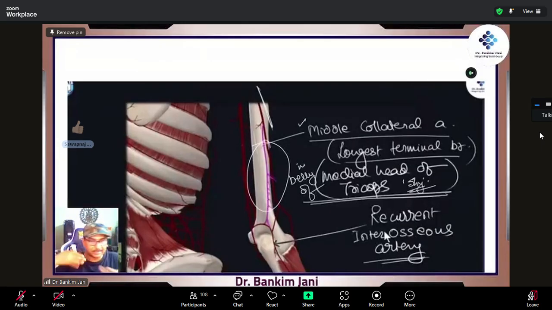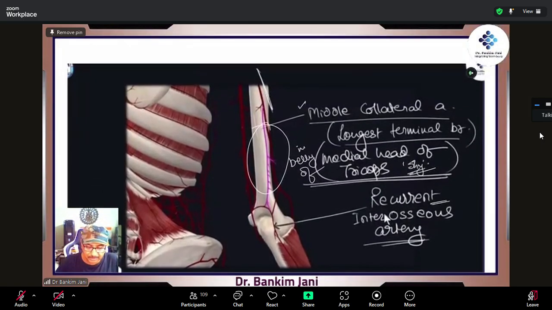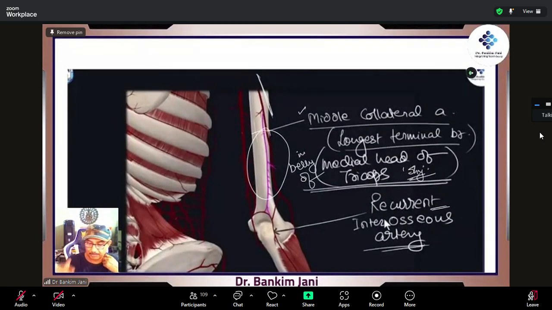Muscle is attached to it. It will say, I have to pass through you, and it passes. And then there is one another: the recurrent interosseous artery. The name is given very honestly, because it is between those two bones, so that's why it is interosseous. So it is the recurrent interosseous. That's it, you have completed. You have to remember the middle collateral artery, radial collateral artery, and the recurrent artery. That is what makes the anastomosis around the elbow joint.